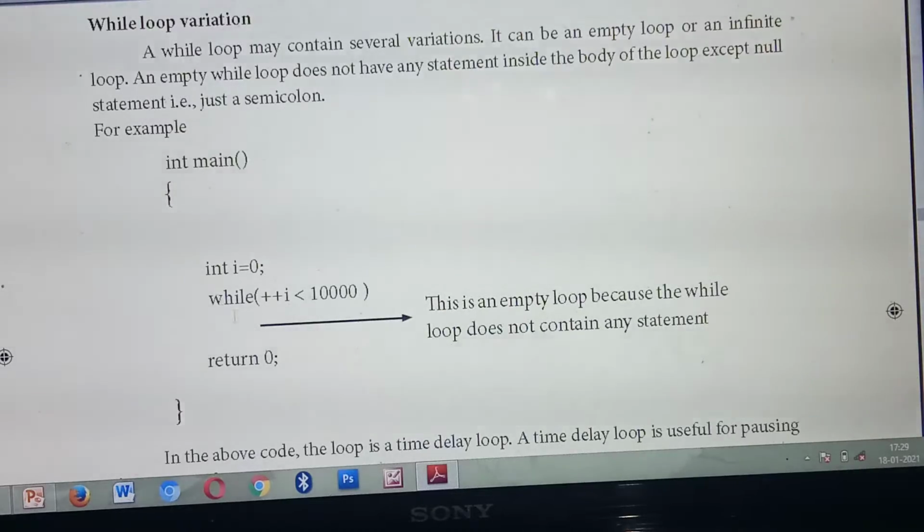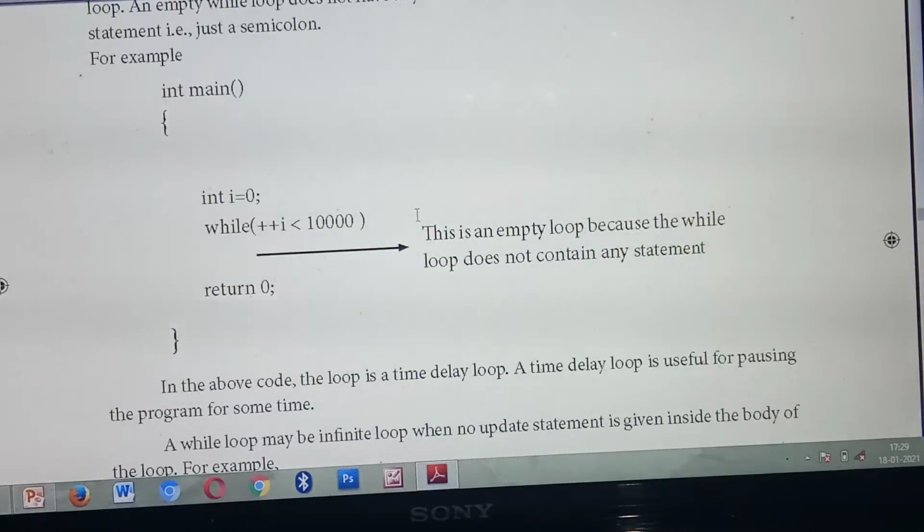So you are running this loop, will you get any output? No, because you are not giving any statements. So this kind of loop we are calling a null loop, or null statement, or empty loop. Understood? Okay.